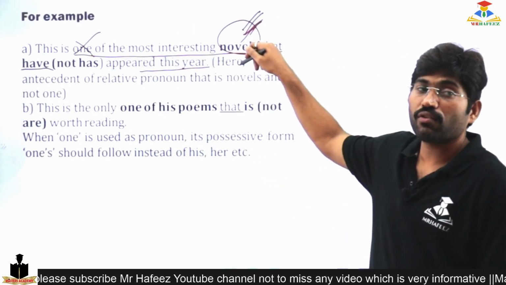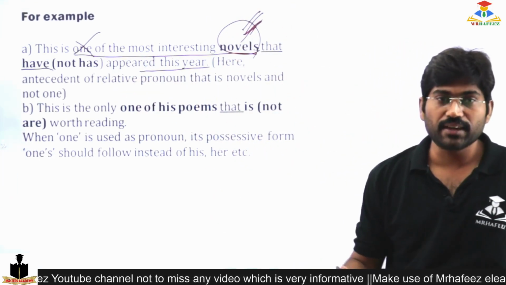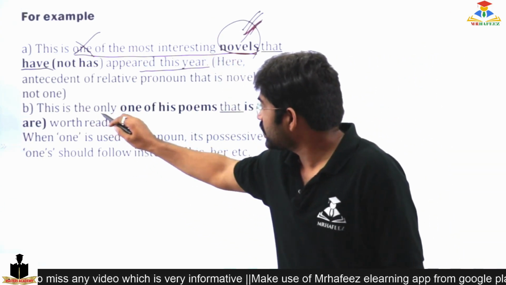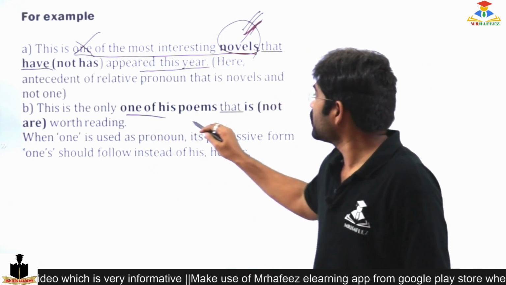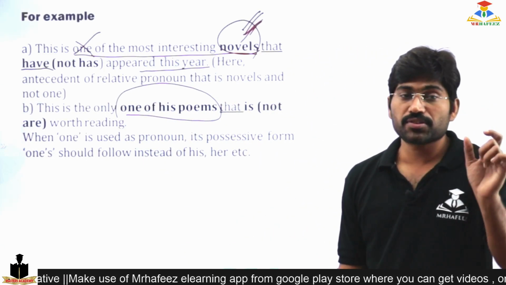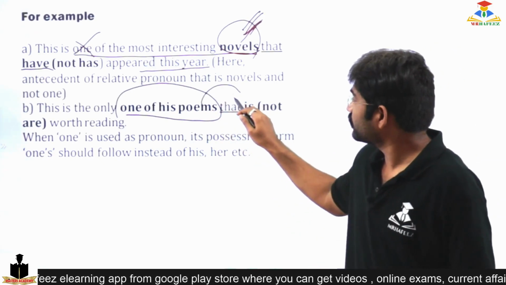Because it's a plural one, I am using a plural form. The same form should be replicated. And now, this is only one of his poems. This is only one of his poems. Please understand, I am not speaking about the poems here.